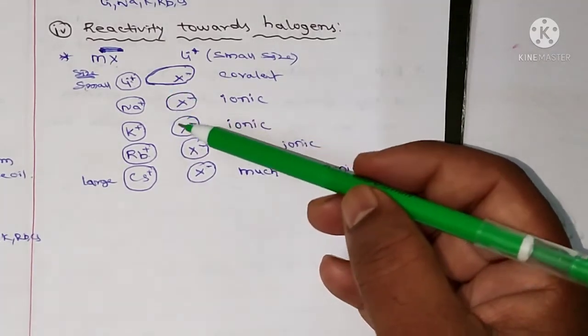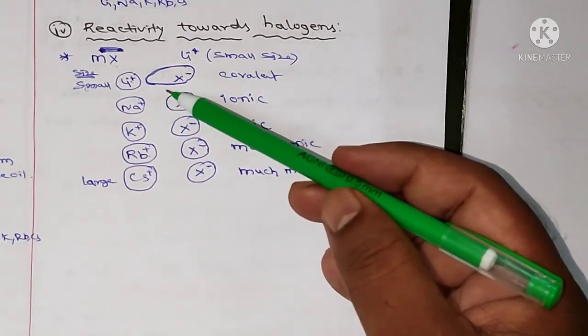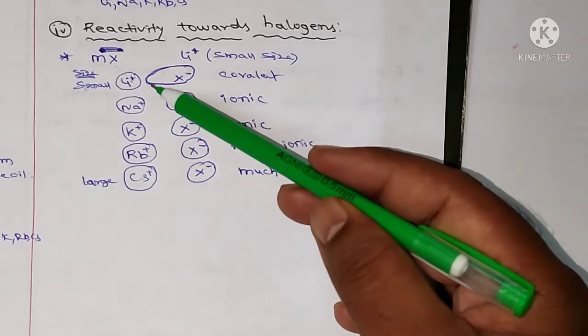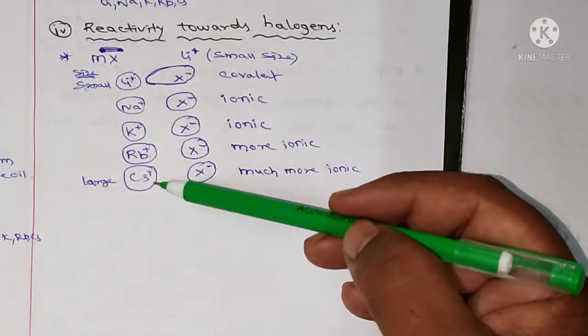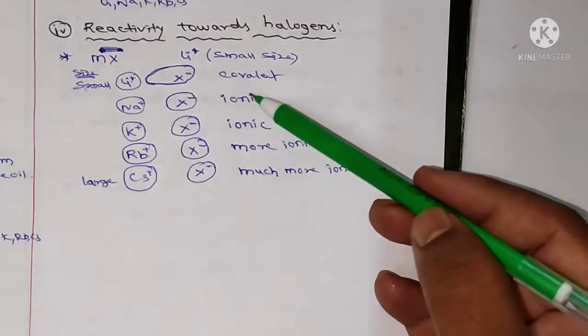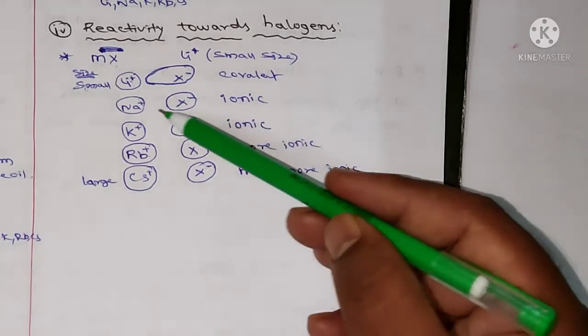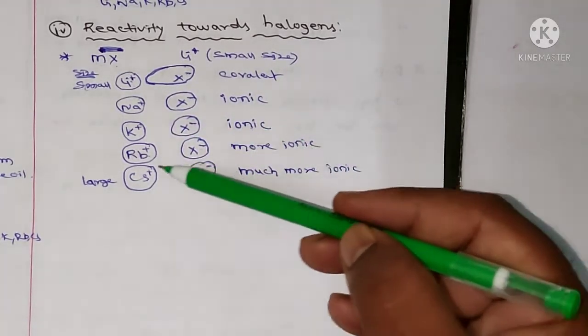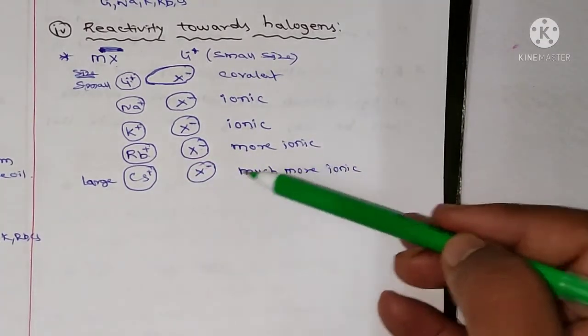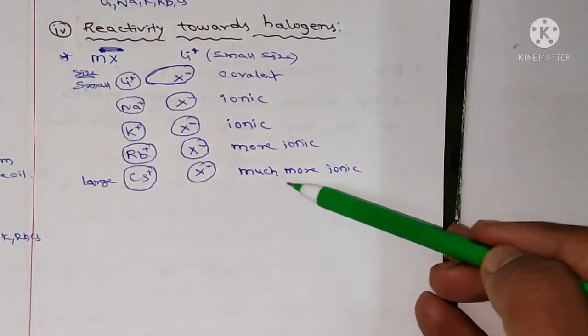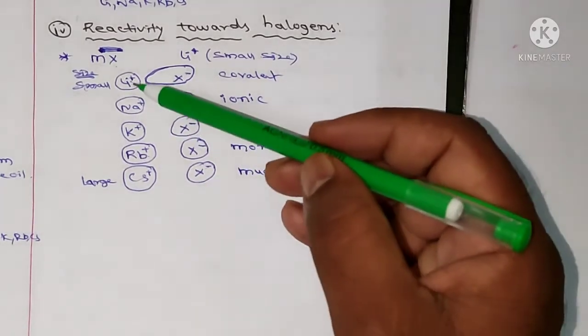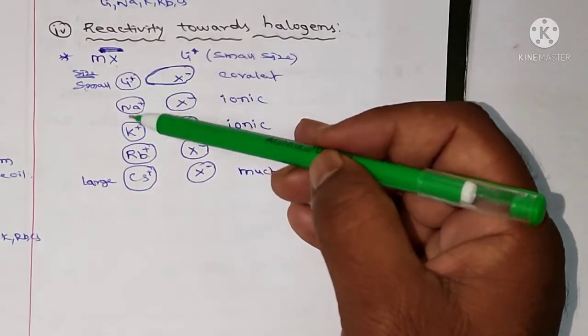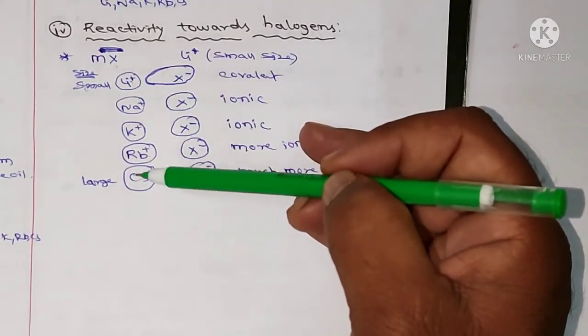The ionic nature of first group halides increases from lithium to cesium. So the lithium halides are somewhat covalent, sodium halides ionic, potassium halides ionic, and rubidium halides more ionic. Cesium halides are much more ionic, because if you go from lithium to cesium, the size of the cation